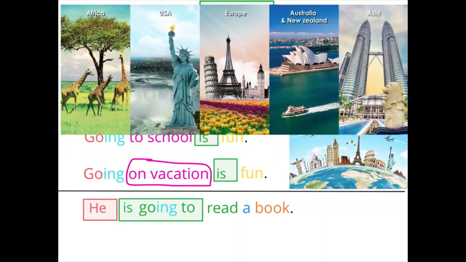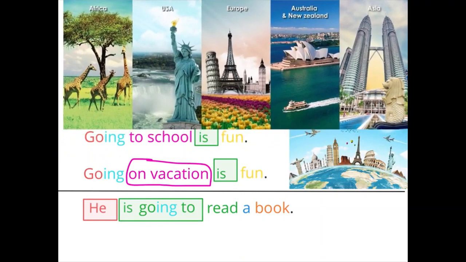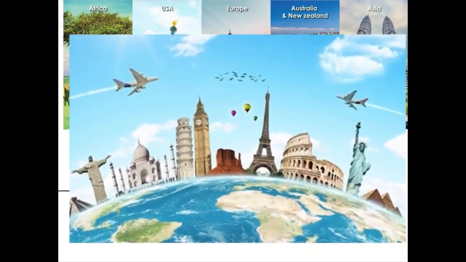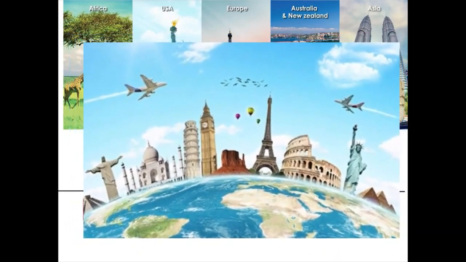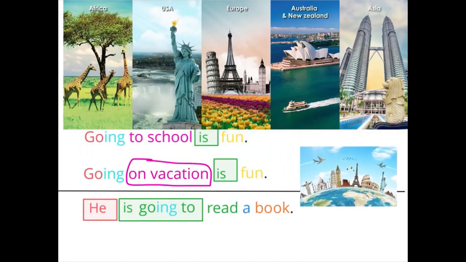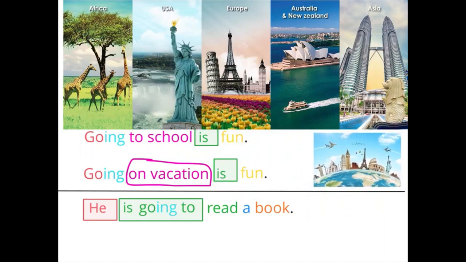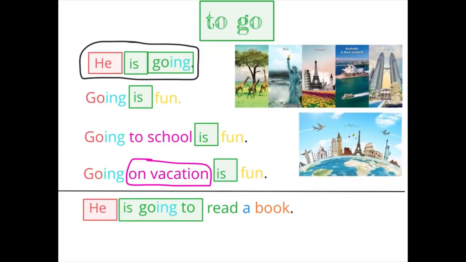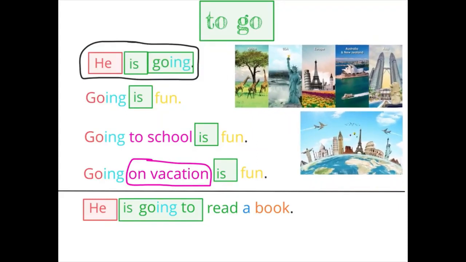Here are some places that people like to go on vacation. Here's another way to show how we can travel all over the world to see many different special things when we go on vacation. But even going camping is a good way to go on vacation. So we could say he is going to school, he is going on vacation. In this type of sentence right here, going is part of the verb.